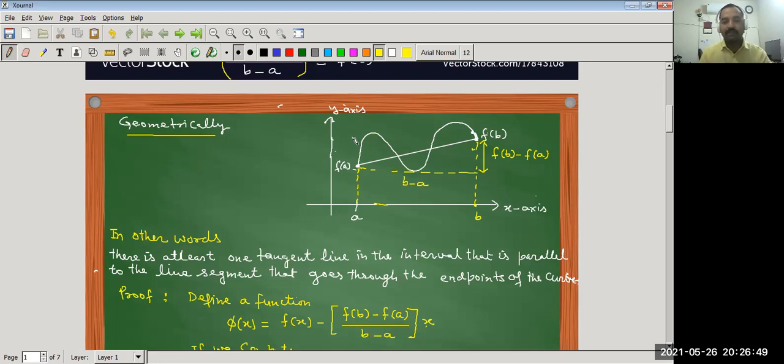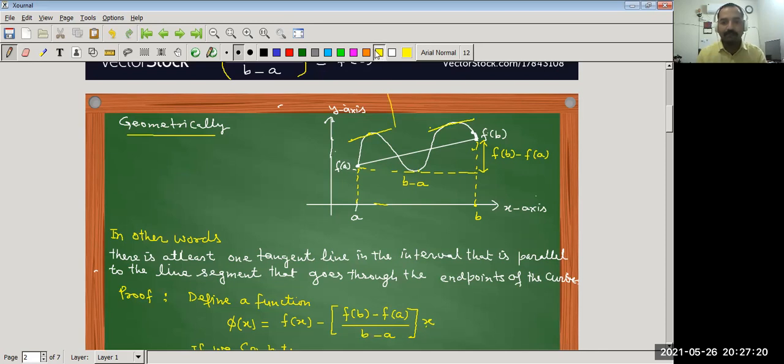So in this function we can see that there is a point c where the tangent is parallel to the given line segment, and there is another point where the slope of the tangent is parallel to the line segment joining the endpoints.